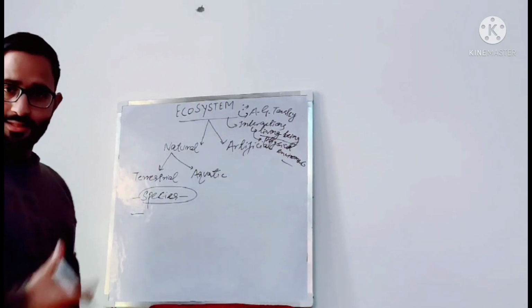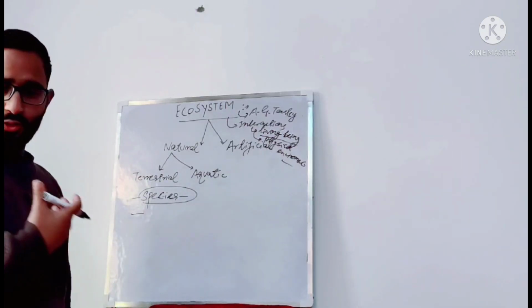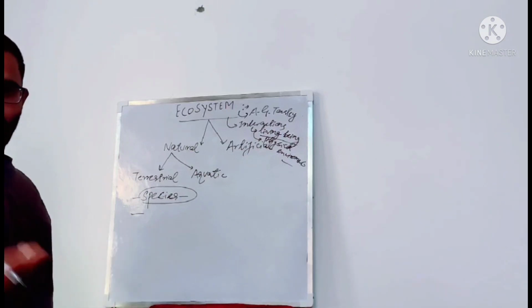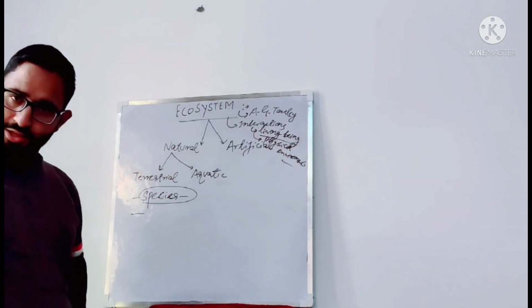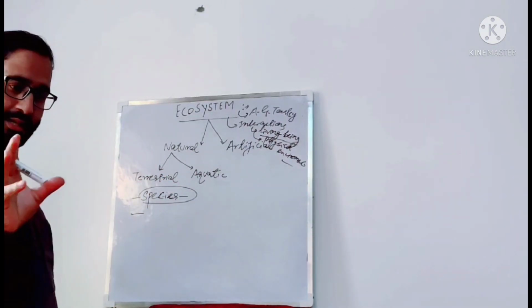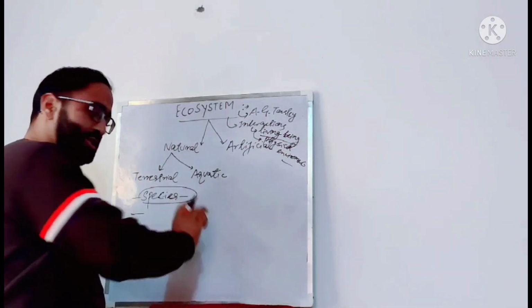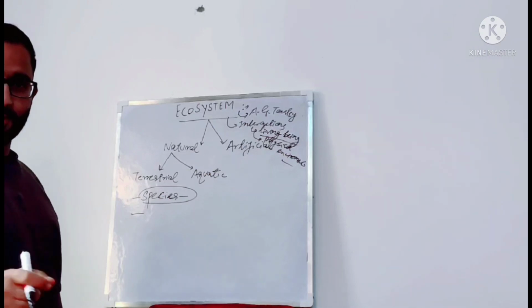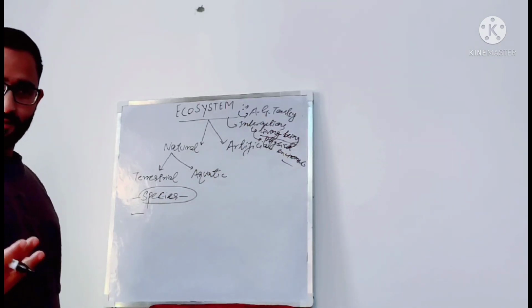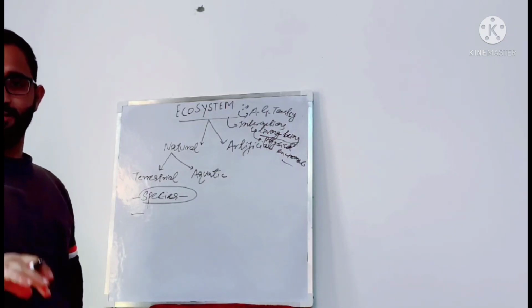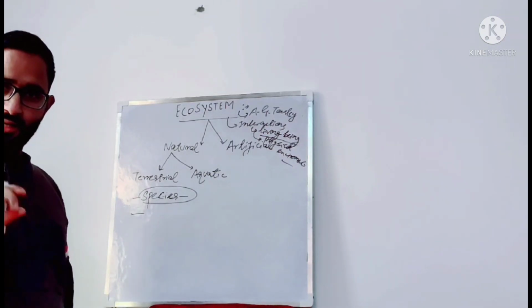For example, cattle are one species. Buffalo are one species. Sheep are one species. Because they are similar, their genetic makeup is similar, their behavior is similar. So we can say species is a group of organisms which are similar in appearance, behavior, chemistry, and most importantly, genetic makeup.